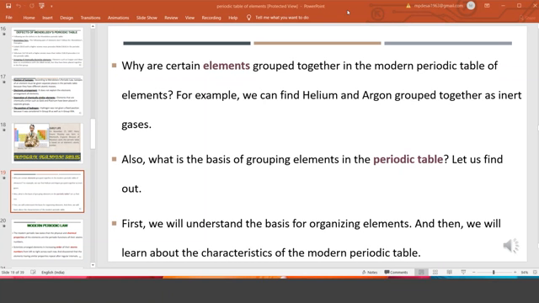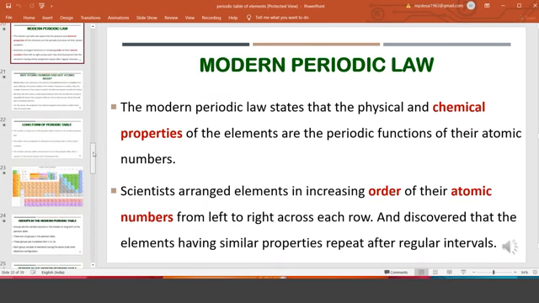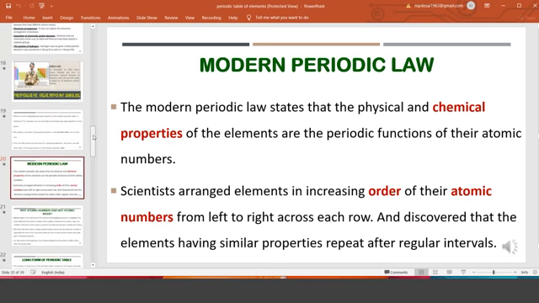Now, next one. Already I told about the law, the modern periodic law, so I will just flash that law. Then we'll go to the next one. Okay, already we know this law. Now I'll go to the next part of the discussion, which is very important.